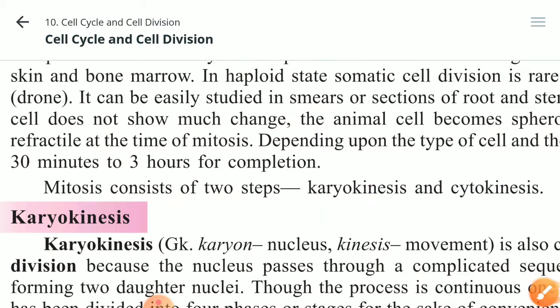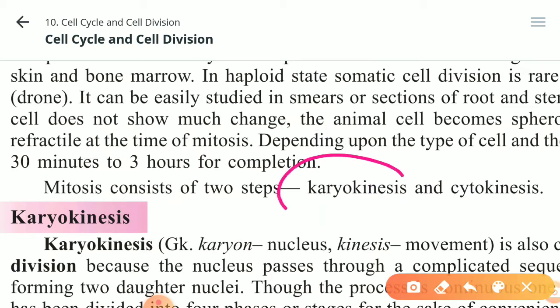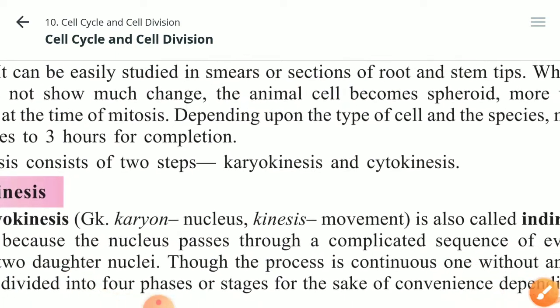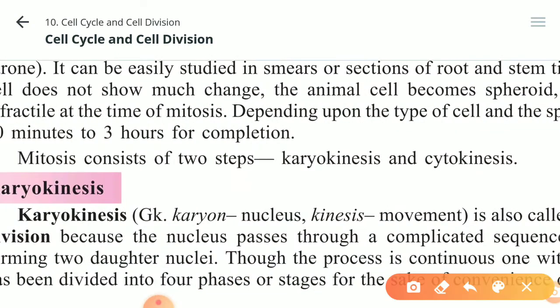Whenever mitosis occurs, the first step is karyokinesis, in which the nucleus of the cell divides into two nuclei. Then afterwards cytokinesis takes place. Cytokinesis means cyto means cytoplasm, kinesis means division. Now we will discuss in detail, first of all, karyokinesis: what happens in karyokinesis and how it happens.